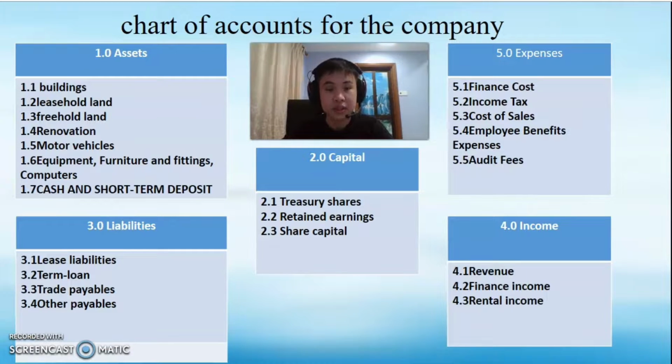My name is Lim Wei Chi. I would like to talk about chart of account for the company. Firstly, assets, capital, liabilities, income, and expenses.